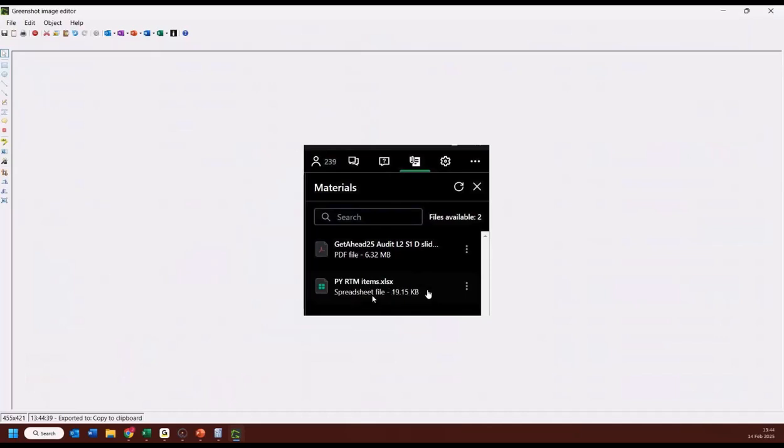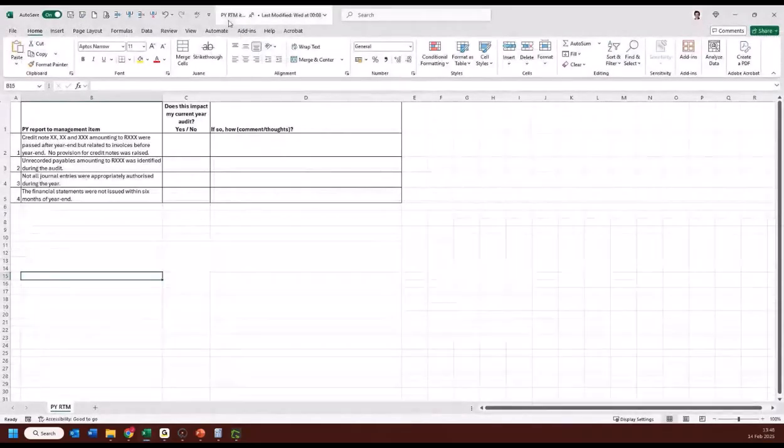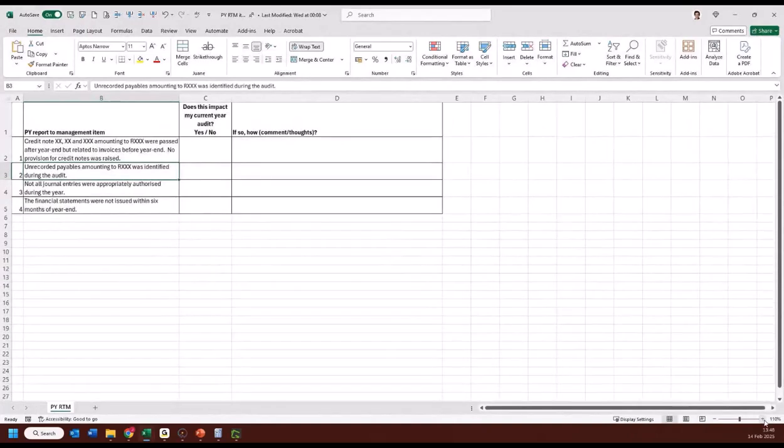Just download that one. At the bottom we're going to quickly have a look at some of those points and then discuss how I would consider those. And when you open that RTM, this is what it's going to look like. I'm actually just going to increase the size of mine slightly.